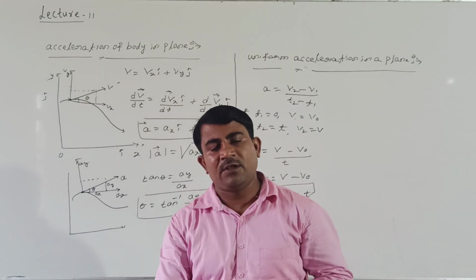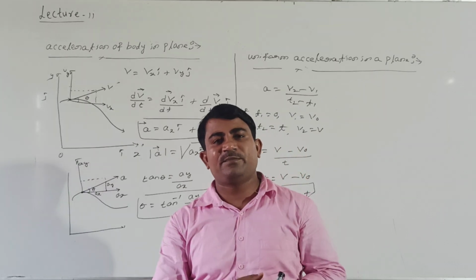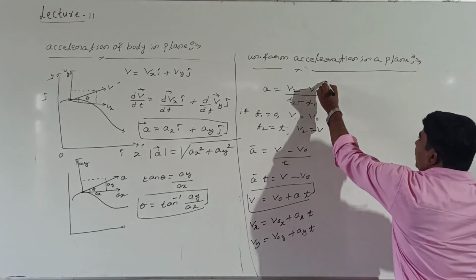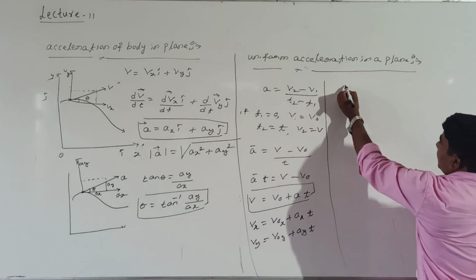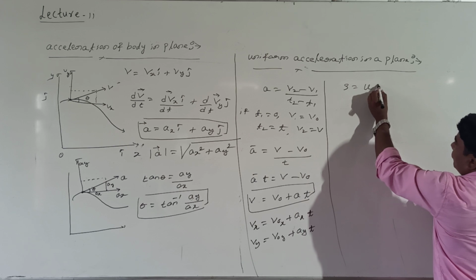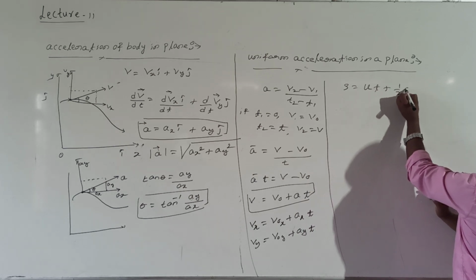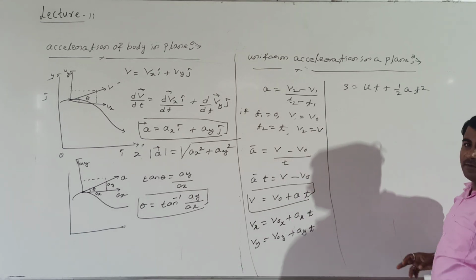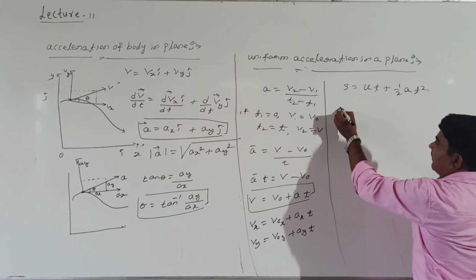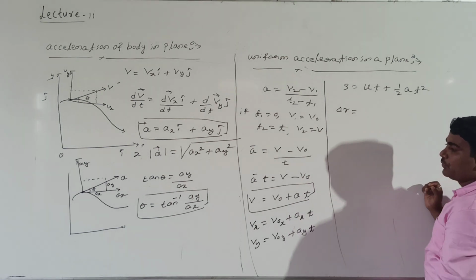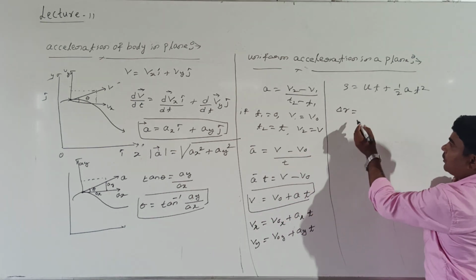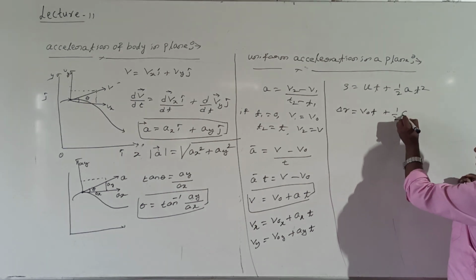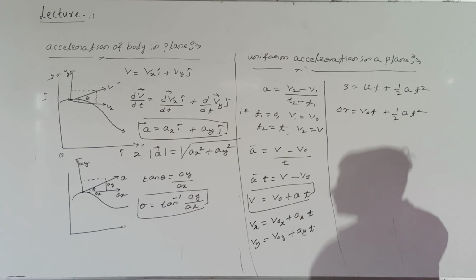Similarly, we have one more equation, s is equal to ut plus half at square. Look at me here. Here s means displacement vector. How to represent displacement vector? Displacement vector equal to del r. And u can be replaced here by v0. So del r equals v0 t plus half at square, right or wrong?